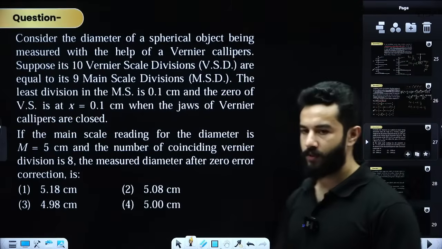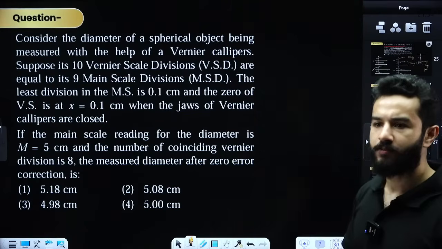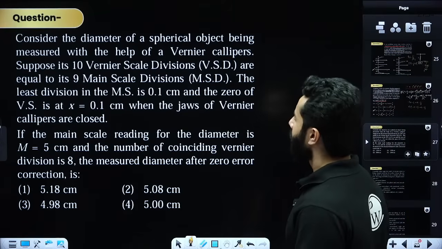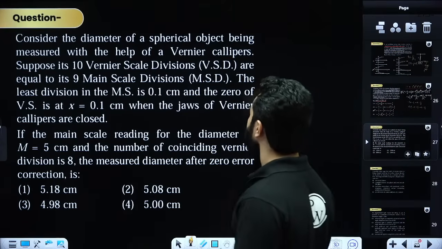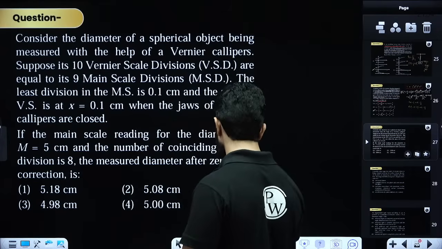Moving on to the next one. Can you please write down in the chat box if everything's clear? Done? All right. Consider the diameter of a spherical object being measured with the help of a vernier caliper.